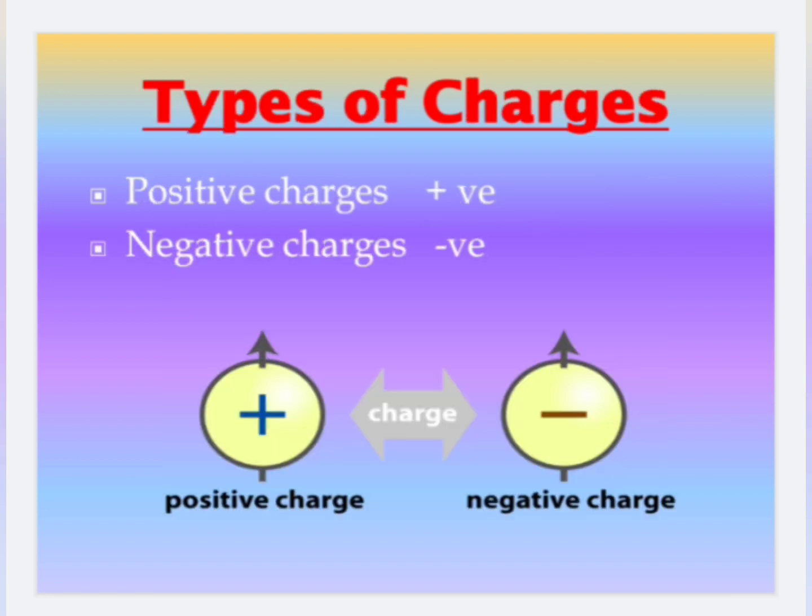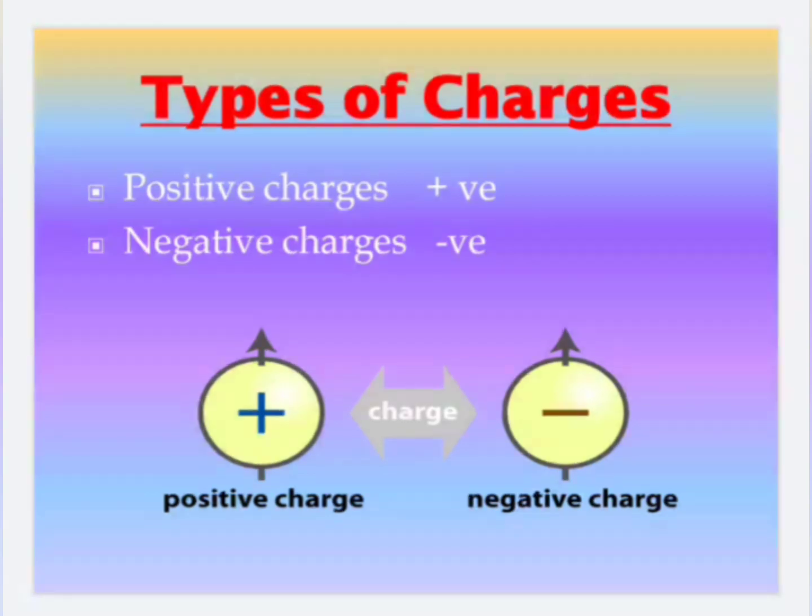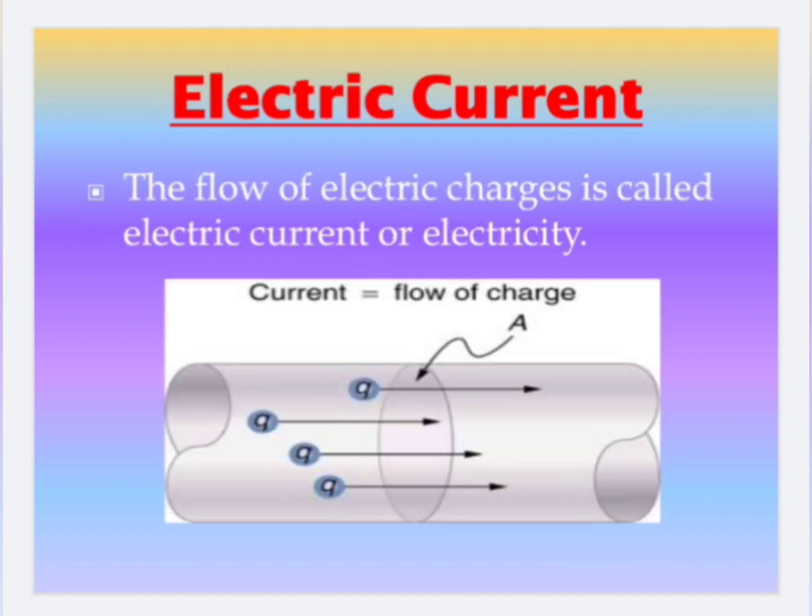Types of charges. We know that there are two types of charges, positive charge and negative charge. Students, please note, like charges repel each other, whereas unlike charges attract each other. We know that flow of electric charges is called electric current or electricity. Do the charges flow by their own? No, they do not flow by their own.